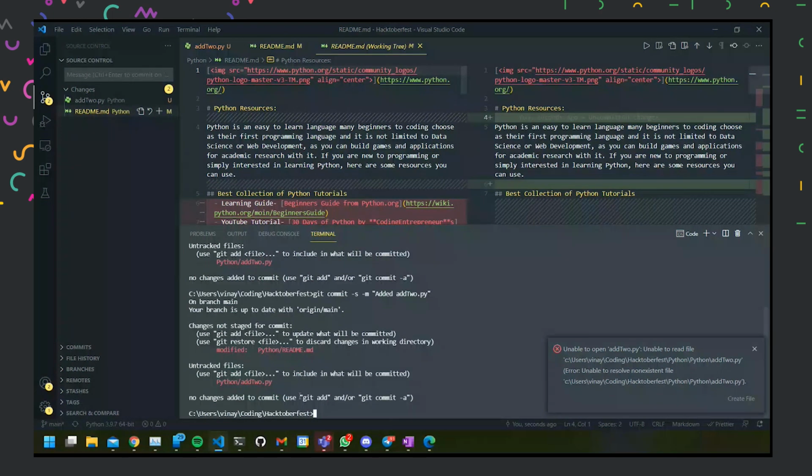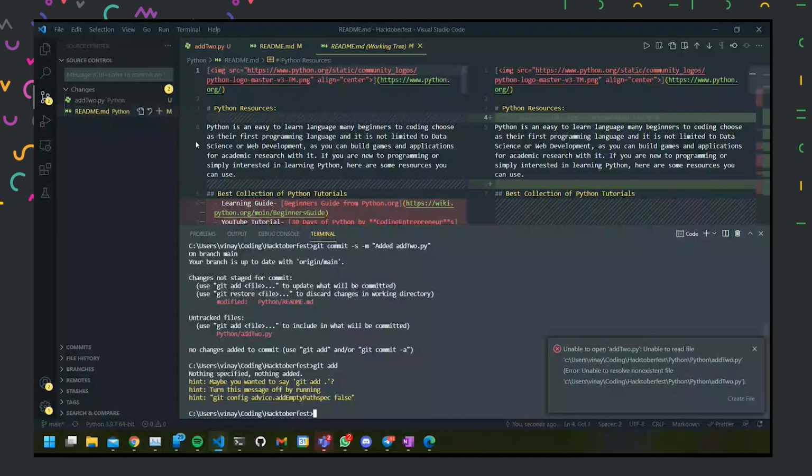And it is suggesting that I use the git add command. So always keep an eye on the terminal. What is it saying? What is it suggesting? Mostly the solution to your problem will be available in the terminal itself. So I'll simply type git add and it will start tracking all the files. If you notice, this will start updating. If I refresh it, it will show that these files are being tracked.